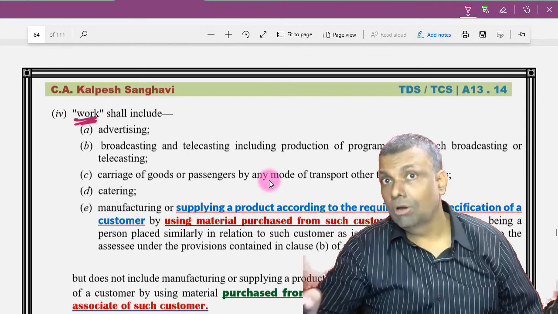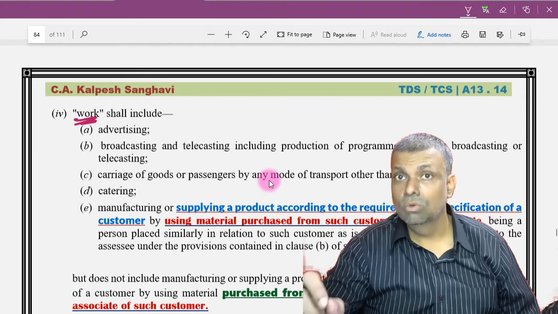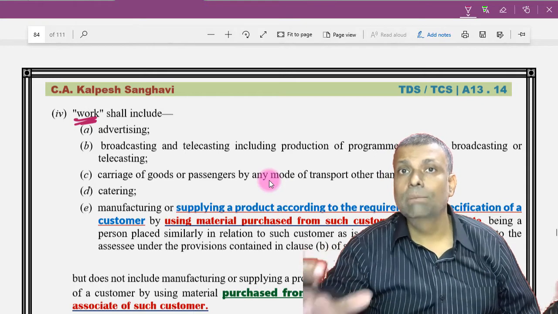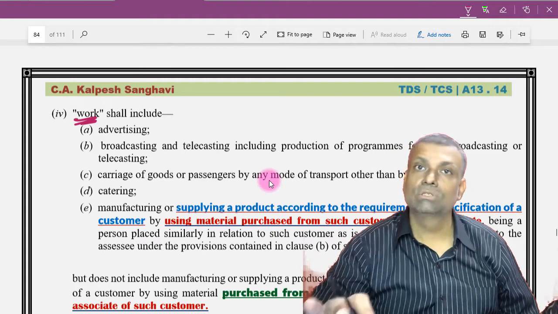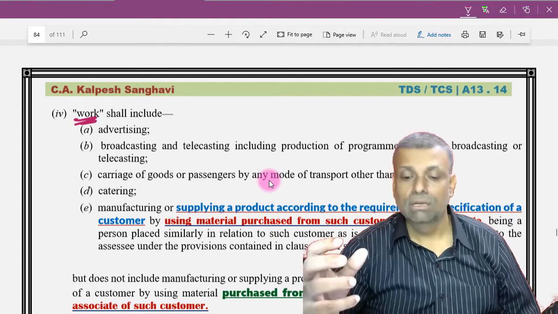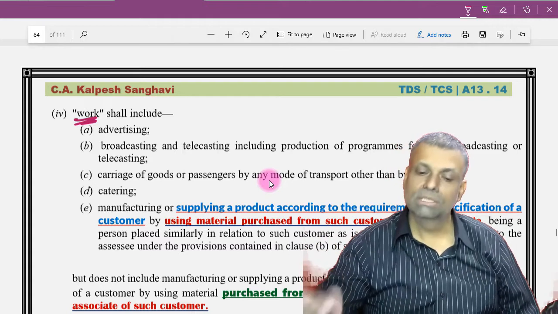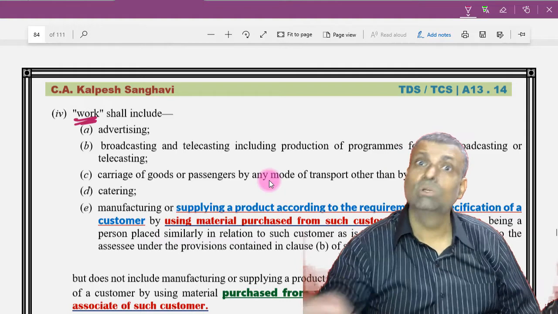What is a work contract? Keep that in mind. This is one of the fundamental mistakes that students often make. A work contract is basically a labor contract type situation. But in a labor contract, sometimes the material also gets included. Okay. But the essence of the contract, I repeat, is a labor contract. However, some of the specific contracts are specifically included as a work contract.